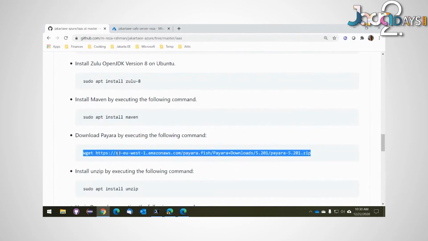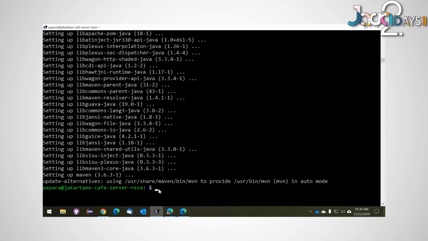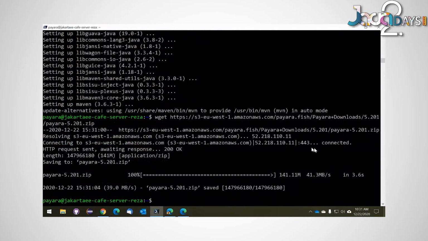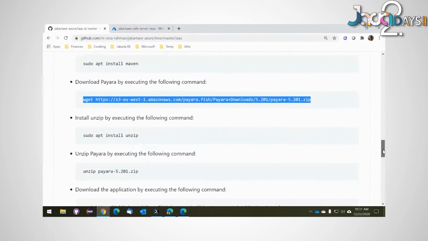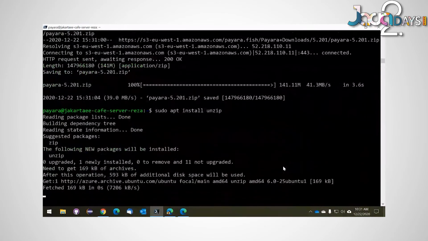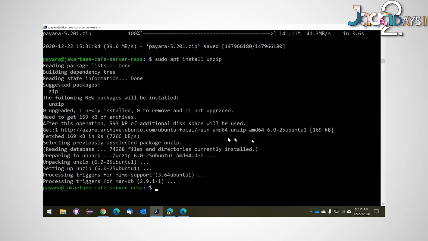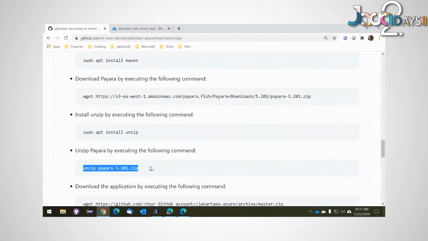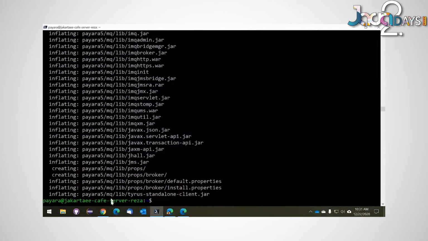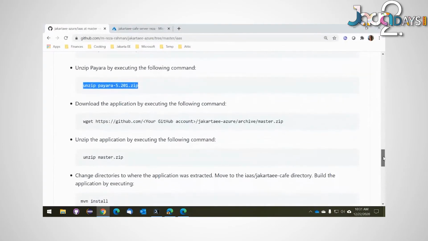We're going to go ahead and download Payara. Payara is as simple as just download and run. So we're just going to download Payara from a location. Now, zip is not installed on Ubuntu by default because of some IP reasons. So we will need to explicitly install unzip. So we'll go ahead and do that. So we can go ahead and unzip Payara. So that is done. We're going to now unzip the Payara zip. And that's it. We're all set to install Payara.